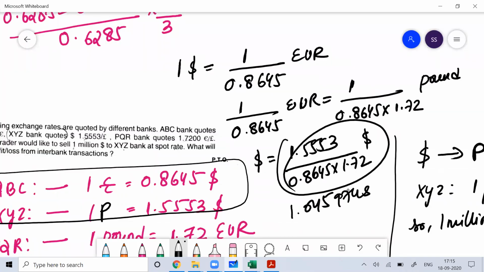You started with $1 and you are getting $1.045974. So arbitration gain is possible if you convert the dollar into euro, euro into pound, and pound back to dollar, while dollar to pound, pound to euro, euro back to dollar is not giving you arbitration gain.